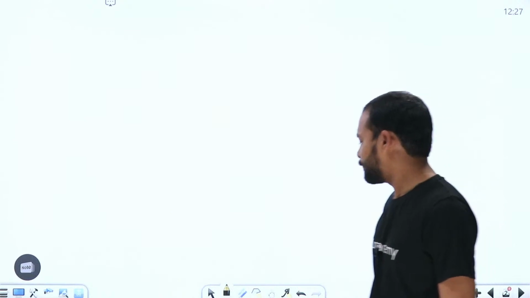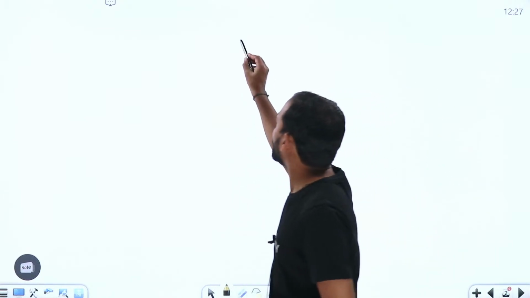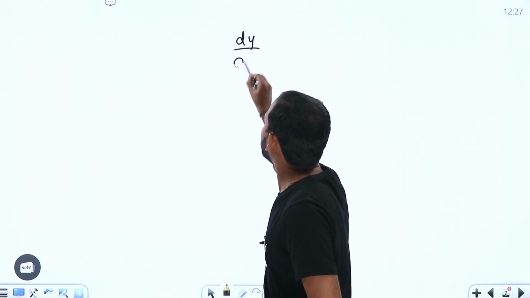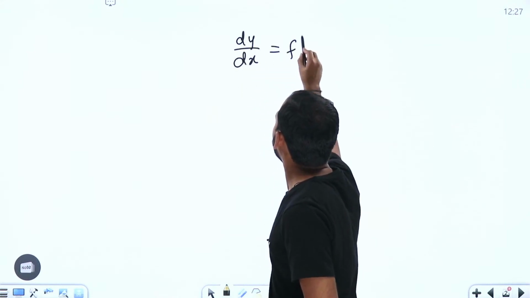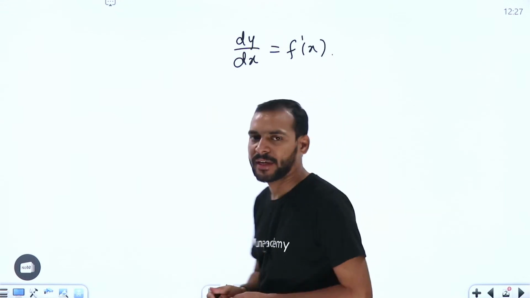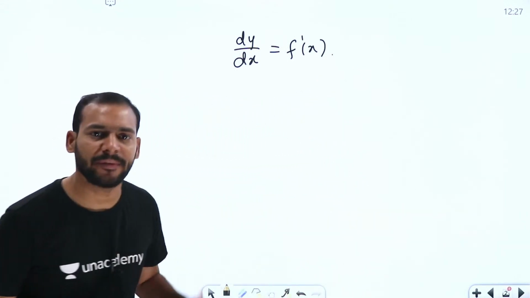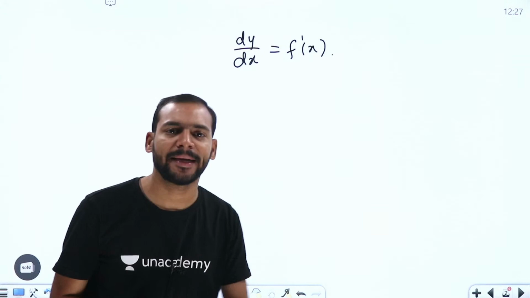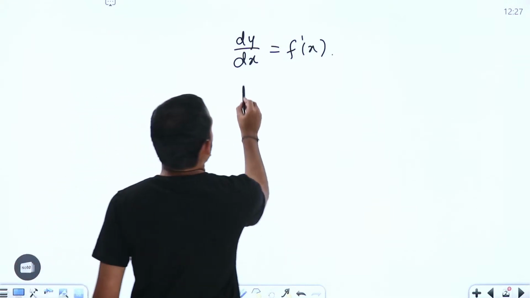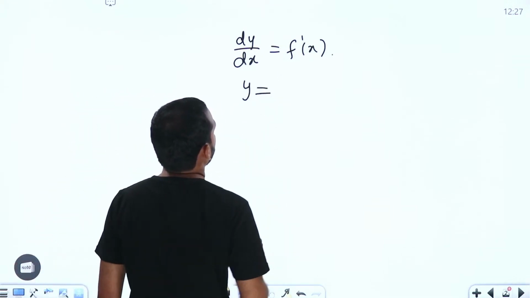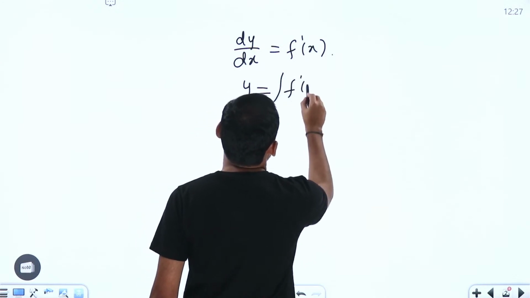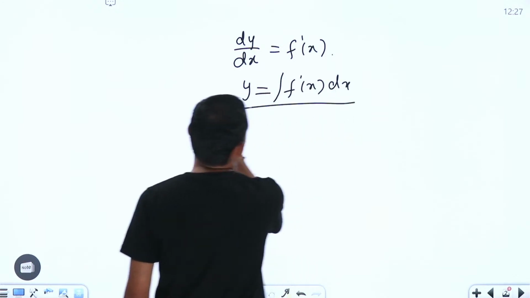For that, we should first know what is meant by integration, what we are trying to do. We know that the derivative dy by dx is going to be f dash of x, let us suppose. So this is what is meant by derivative. Integration is nothing but the antiderivative. That means if I want to get this y, then I can write y as the integration of f dash of x dx.